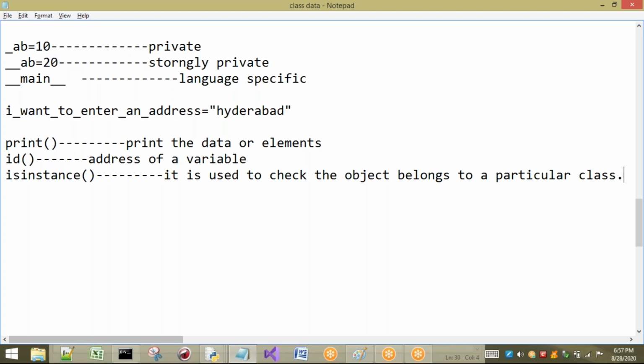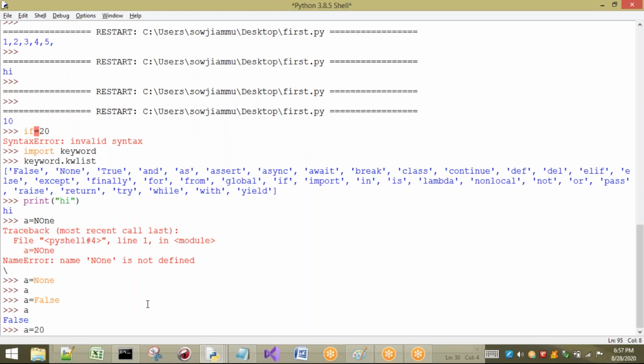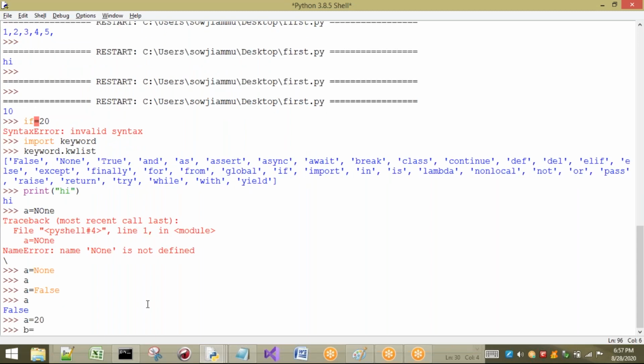I want to show you about ID. So ID gives you what? Address. Okay, so here I am going to write A equal to 20. Okay, next B equal to 30. So when I'm going to create A and B, internally some memory will be allocated for these two things.